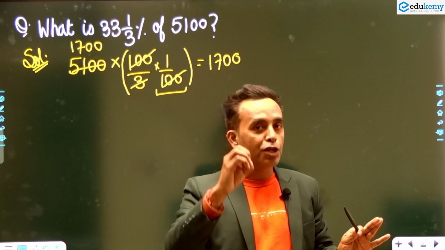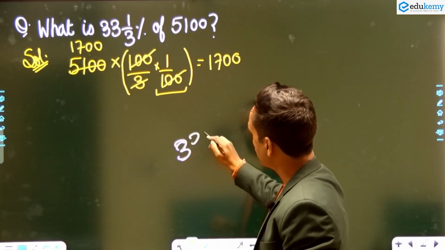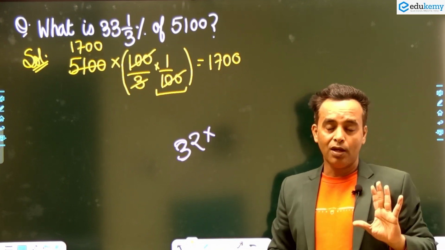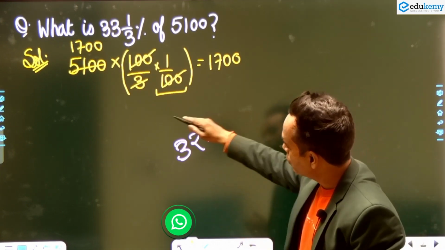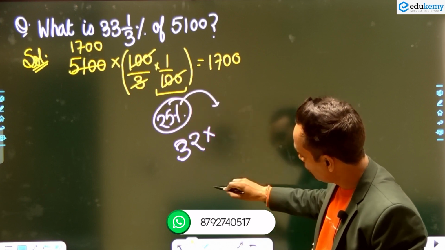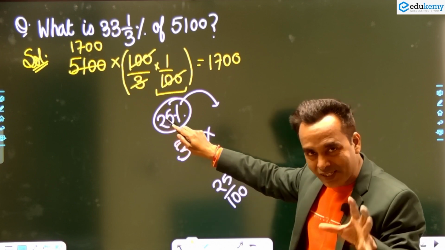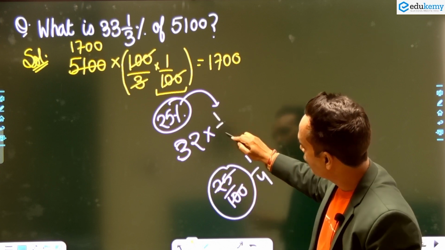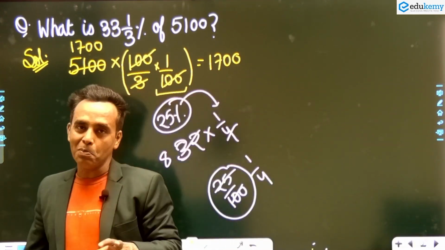Look, I am going to repeat again. If I say in a class there are 32 students, and I say in my class 25% students took a bath, today 25% of the children came after bathing. How many children came after bathing? 25%. So how will you find the 25%? Definitely you have to write 25 by 100. So I can say that 25% is the percentage form and this is your fraction form. So 1 by 4 is the fraction form, and I can write 1 by 4 directly. So I will get 8 students came and took a bath in this class.